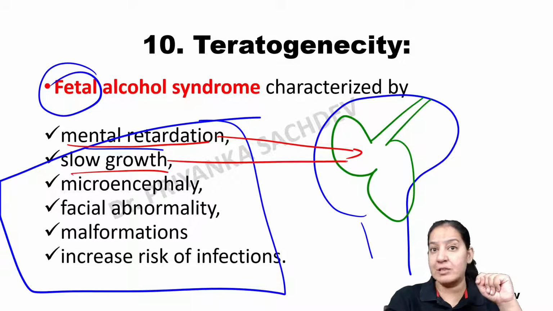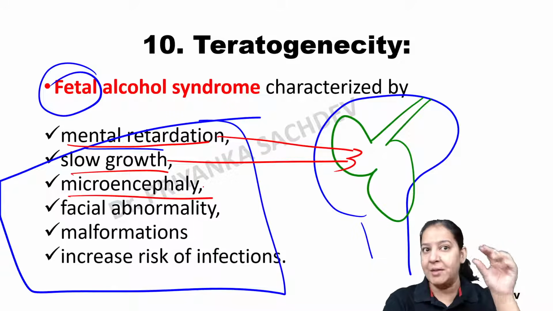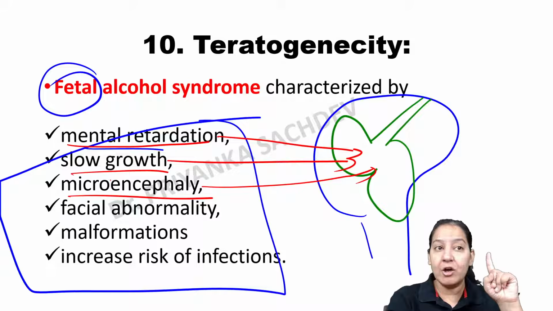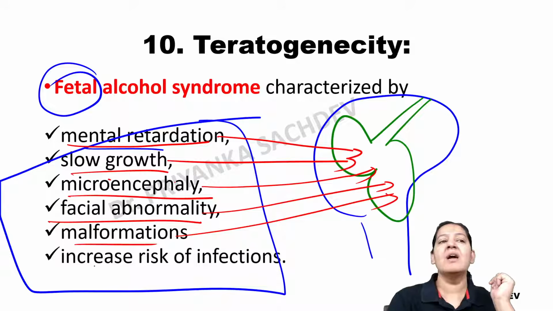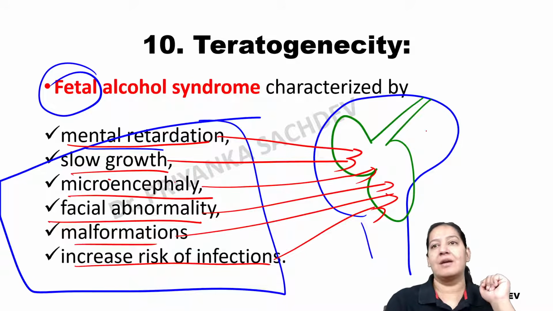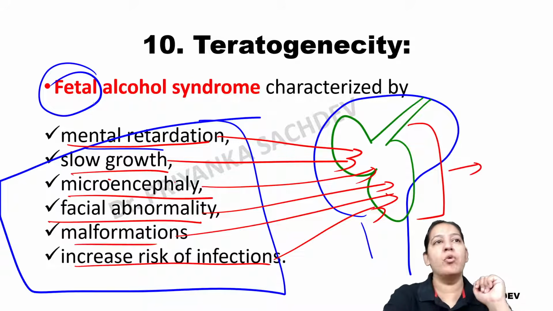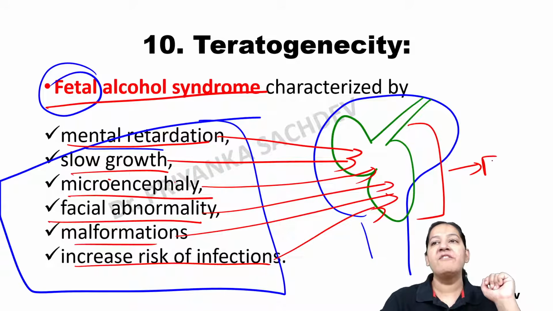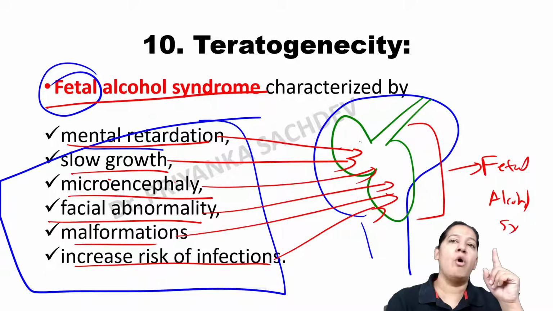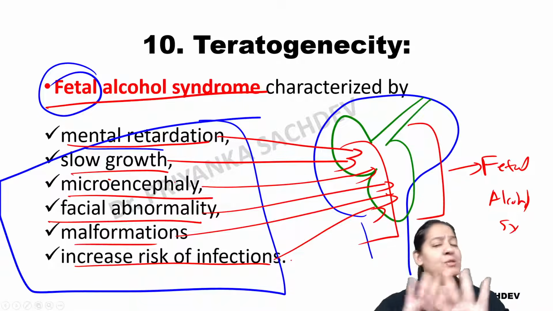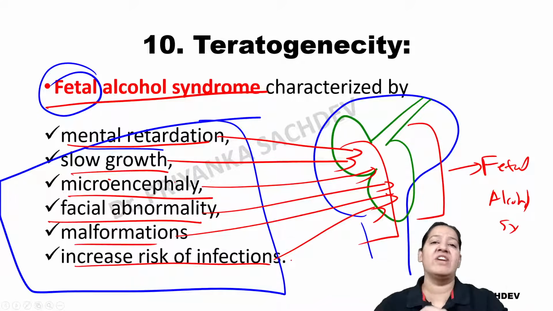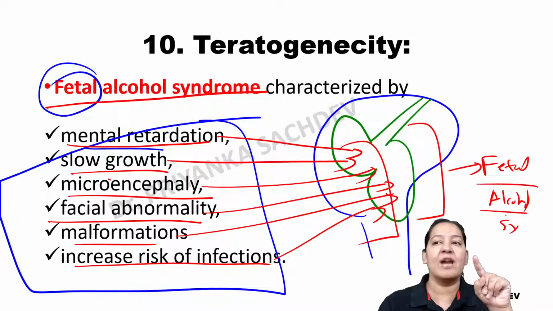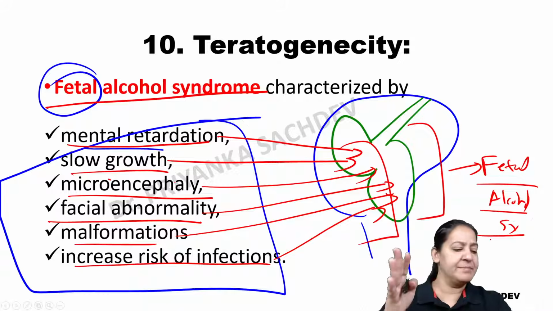This fetus will have slow growth. It will have a small brain. The brain of the fetus cannot develop. It is microencephalopathy. Facial abnormalities are there, malformations are there, and increased risk of infections is there. So this fetus is having a syndrome known as fetal alcohol syndrome, which is a combination of all these things. That's why alcohol is contraindicated in pregnancy, because it is teratogenic. The name of the syndrome is fetal alcohol syndrome, and these are the symptoms of that syndrome.